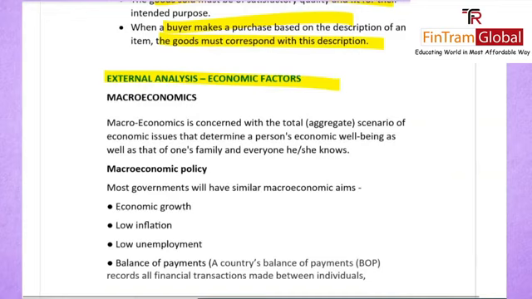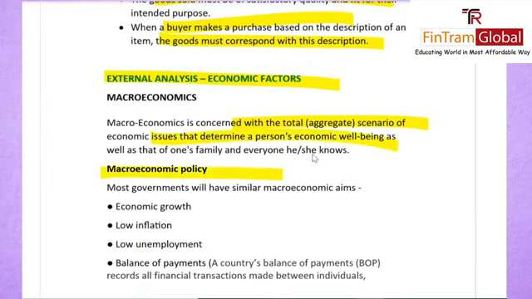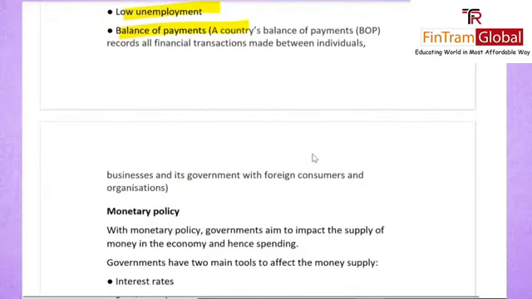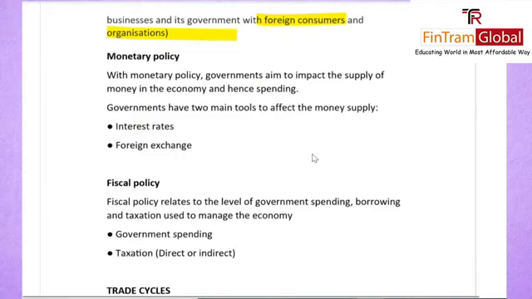Macroeconomics is concerned with the total aggregate scenario of your economic issues. Now, there are various macroeconomic policy aims: economic growth, low inflation, low unemployment, and a balance of payments. Balance of payments is basically recording all the financial transactions between your individuals, firms, businesses, and government with any foreign consumers and organizations.